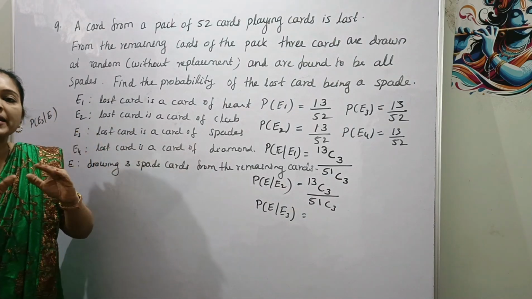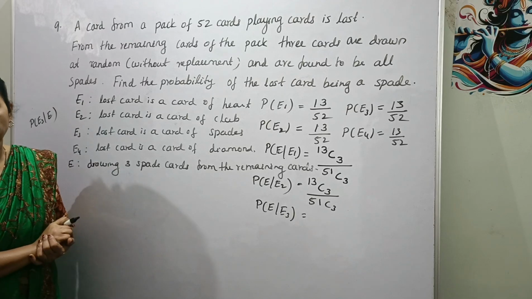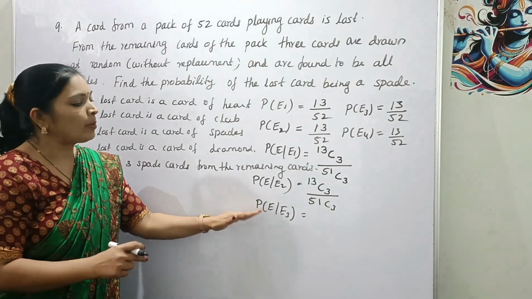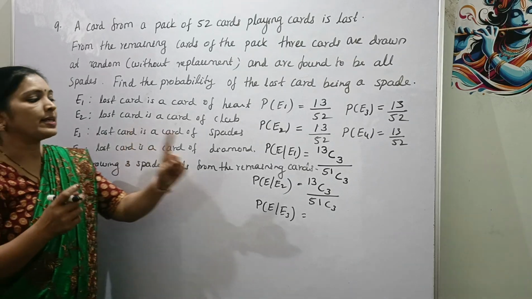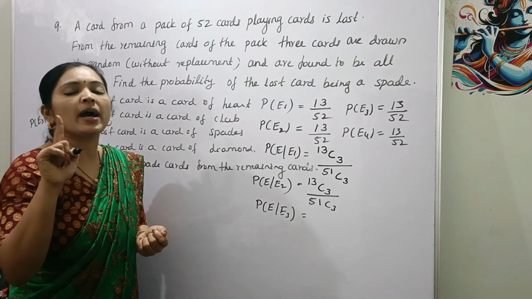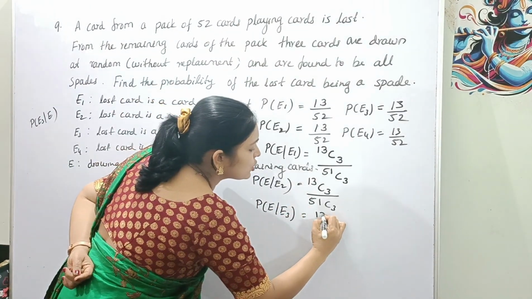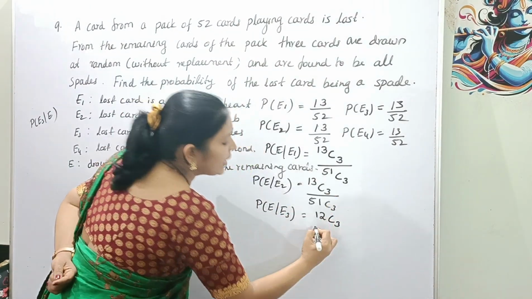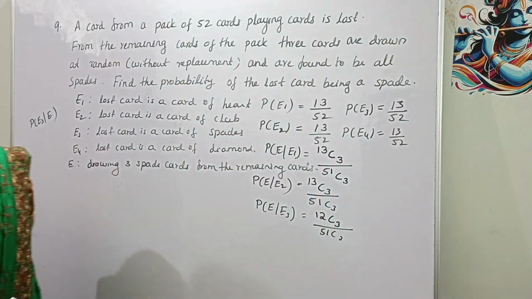So the lost card is a spade, okay. Now what is the probability of E given E3? What is the probability of drawing 3 spade cards? See here, 1 spade card is lost, okay. Therefore 1 spade card is reduced. Therefore here probability of E given E3 is 12 C3 divided by 51 C3, okay.